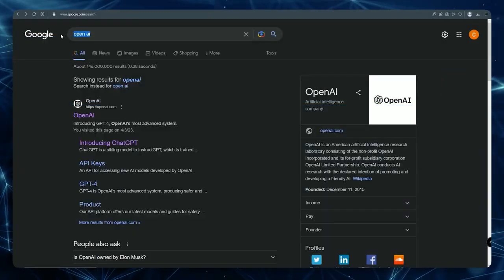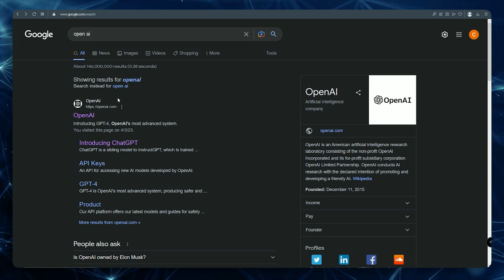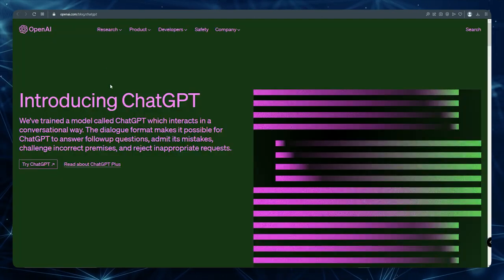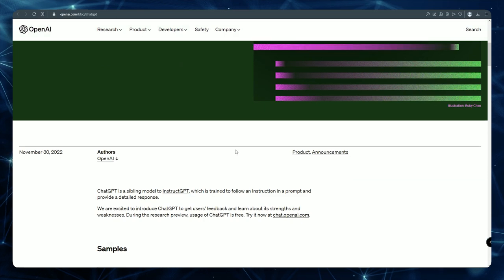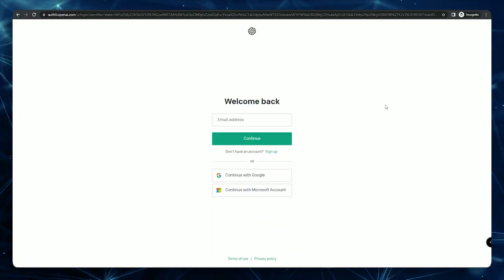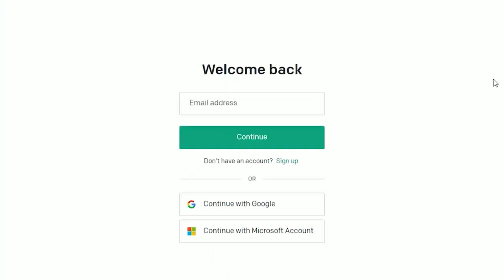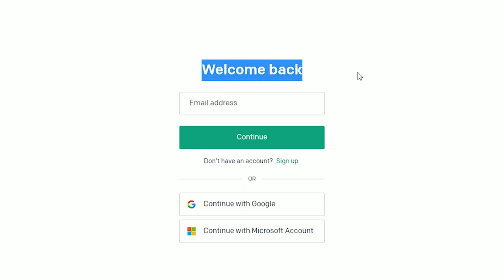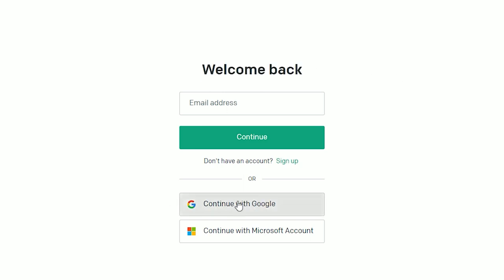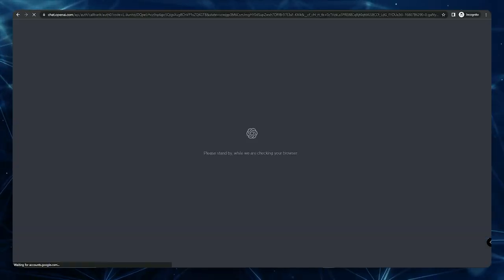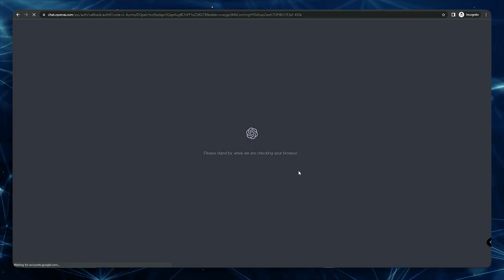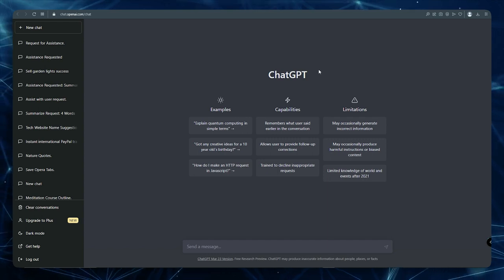The first thing you must do is make an account. To accomplish this, go to Google and type in OpenAI. Then you will immediately see ChatGPT. You may thus simply click there. You then need to click on this option over here to join up using either your email address or, if you already have a Google account, you may click on Continue with Google. After that, you'll need to input your name, verification, and phone number. Therefore, before you can move further, you must confirm your phone number. Thus, complete the full registration procedure.